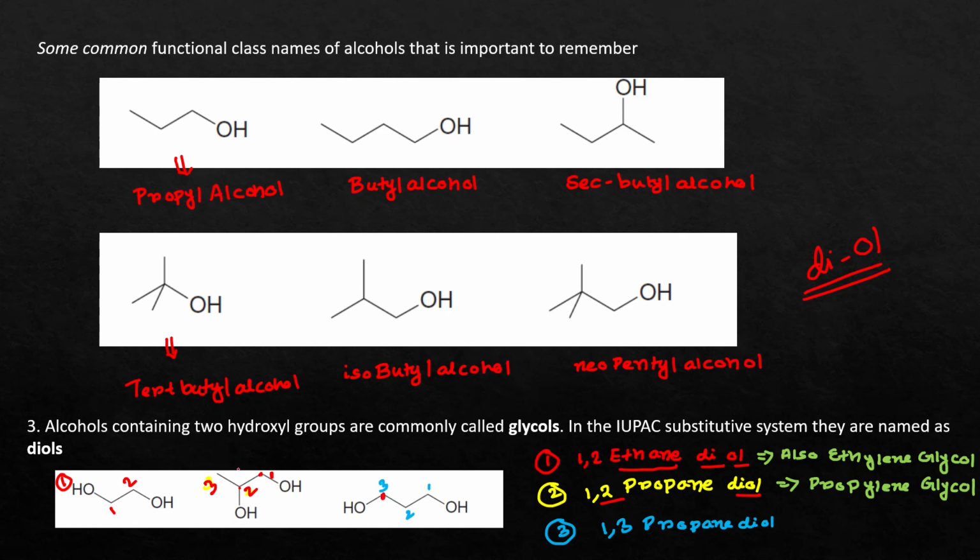Similarly, these compounds are also commonly known as glycols. So you can write ethylene glycol, or propylene glycol, like that. These are general names that are also used in the terminology, and are also accepted by IUPAC.